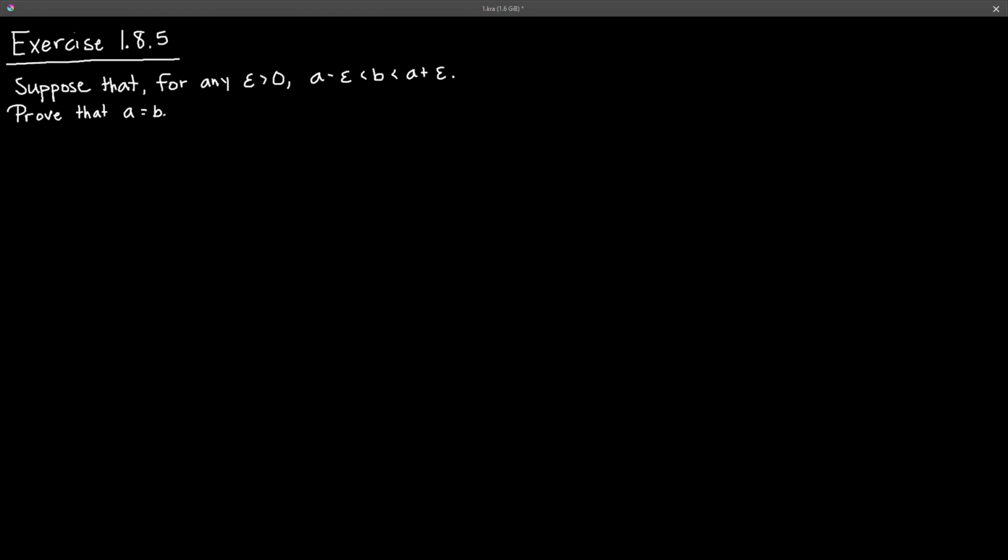All right, here's one last example that we'll be doing. And this one is looking strangely similar to example 1.7 that we did. We are definitely going to use that information to help us solve this. So suppose that for any epsilon greater than 0, we have a minus epsilon is less than b, which is less than a plus epsilon. Another way to look at that is b is between a minus epsilon and a plus epsilon. We have to prove that a is equal to b.